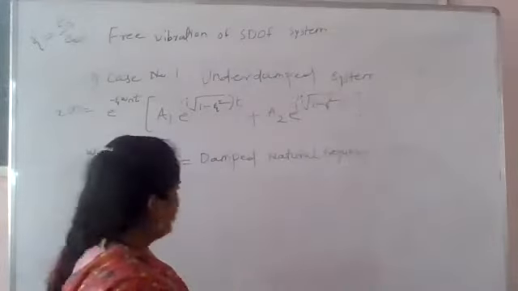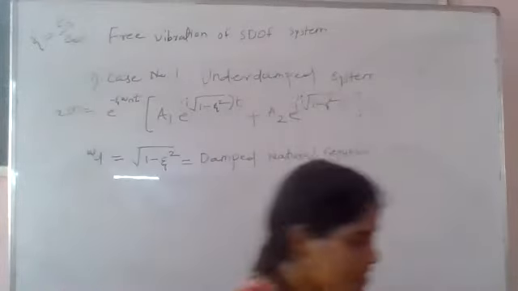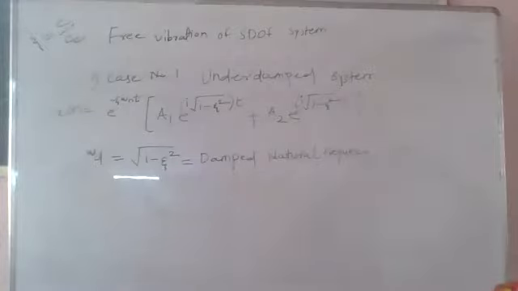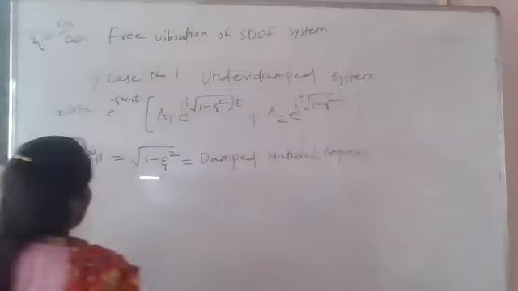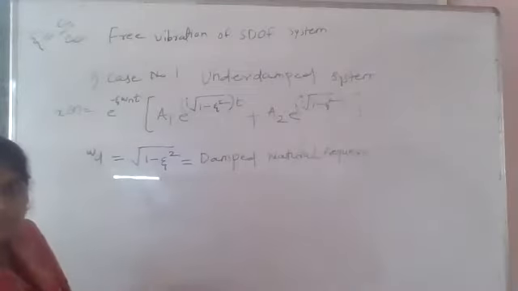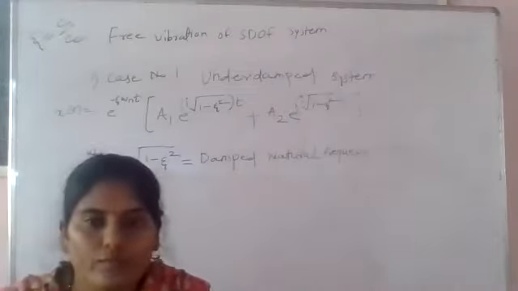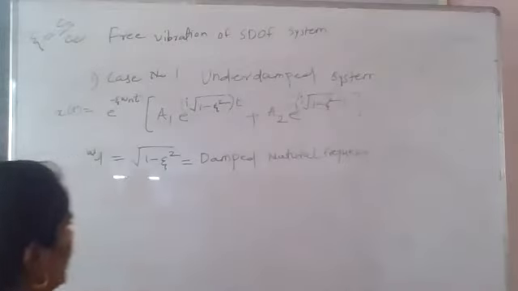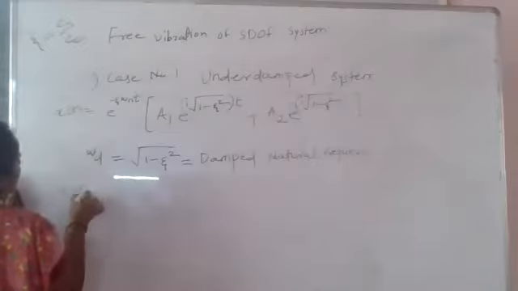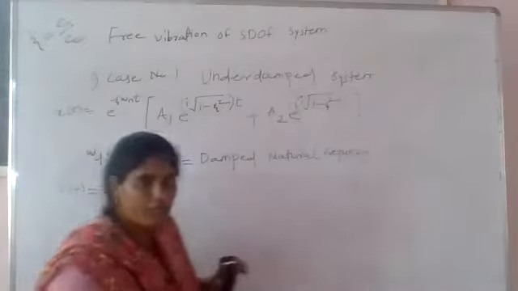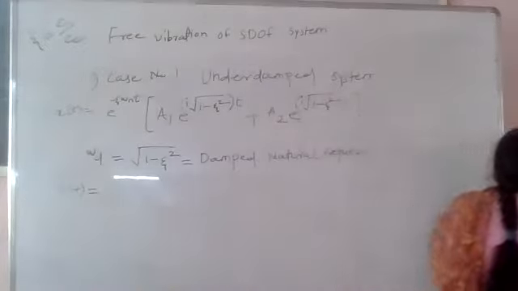Up to this we have seen the damped natural frequency. What is the damped natural frequency? Omega d is equal to omega n into root of 1 minus zeta square. So put this value into this expression, into our equation of x of t.